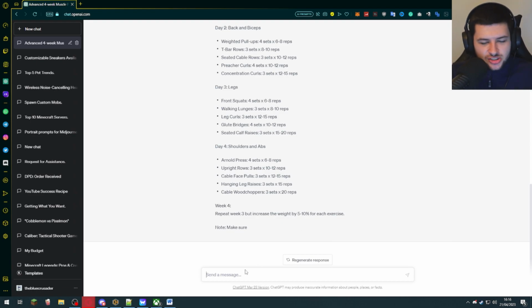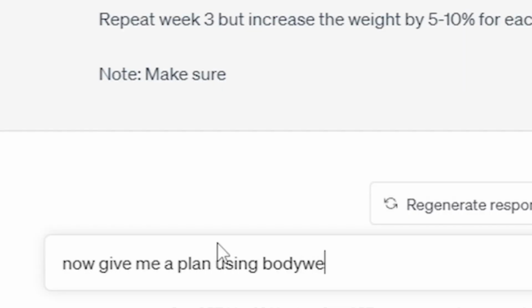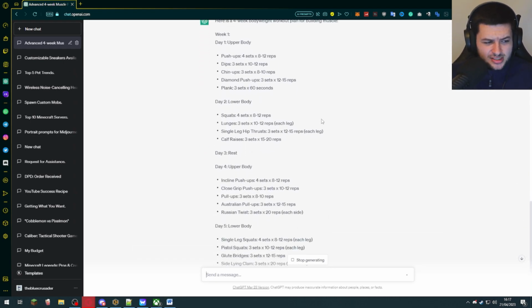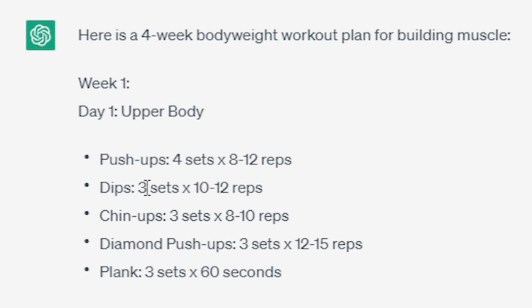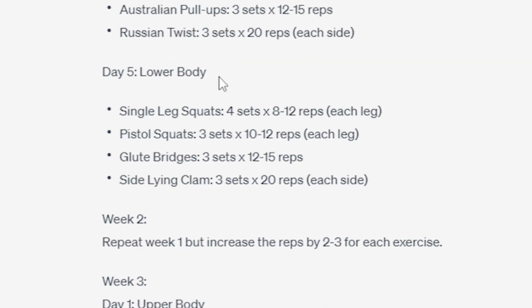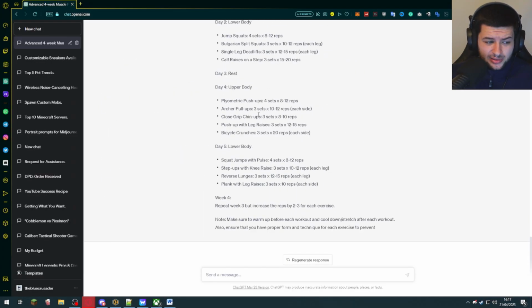But to fix this, let's just say we want to use body weight only. We could type in, now give me a plan using body weight exercises only. And let's see what it gives us, because I sometimes also just do body weight instead. So I'm interested to see what it'll give us. So we have 4 sets of push-ups, 3 sets of dips and chin-ups, diamond push-ups and planks. I sometimes do those. They're pretty good, to be honest. Lunges are good. Calf raises are good. So I can actually say this is a really good fitness plan.